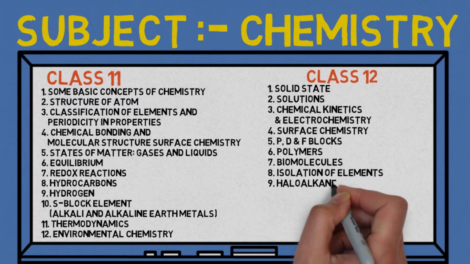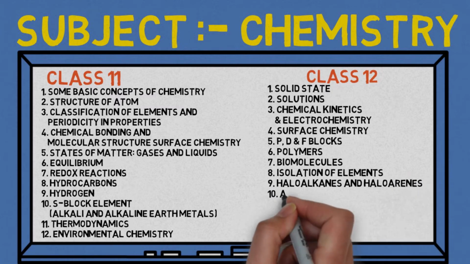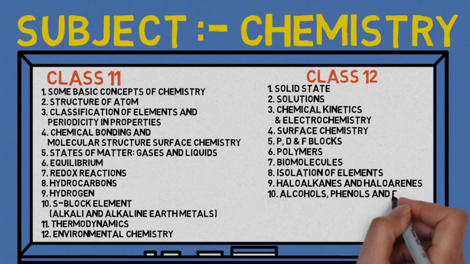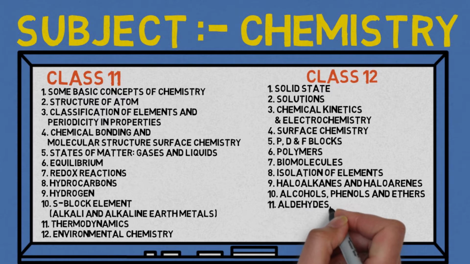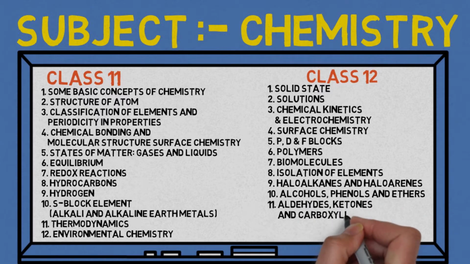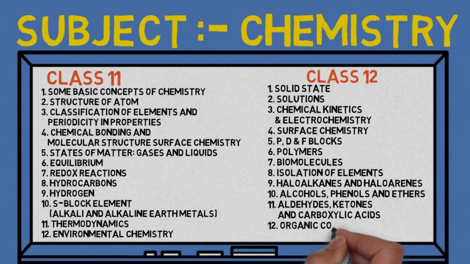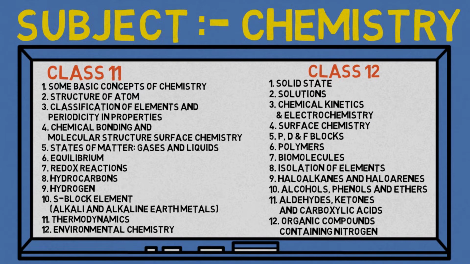Eighth is Isolation of Elements. Ninth is Haloalkanes and Haloarenes. Tenth is Alcohols, Phenols and Ethers. 11th is Aldehydes, Ketones and Carboxylic Acids. 12th is Organic Compounds Containing Nitrogen and Amines. This is a brief explanation of the syllabus of the chemistry subject.